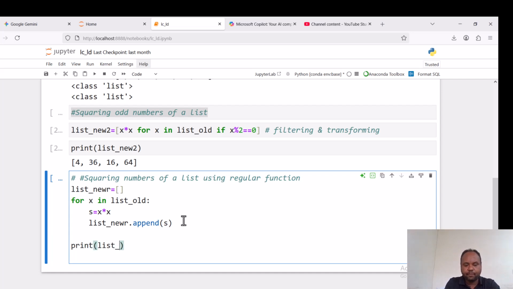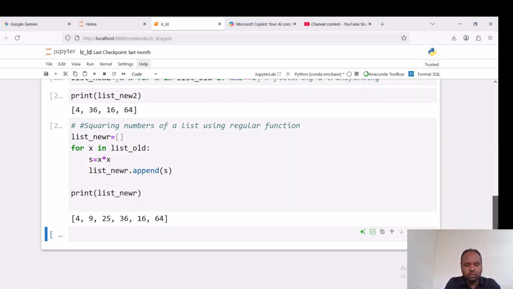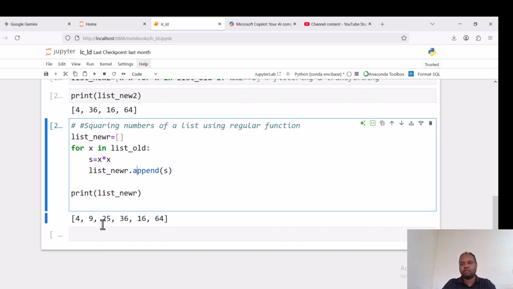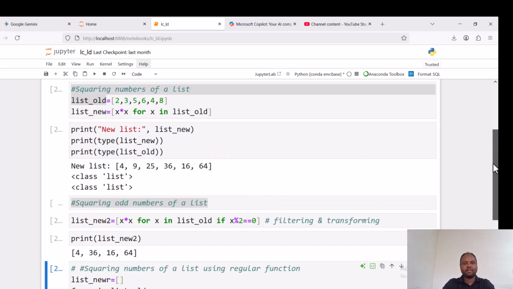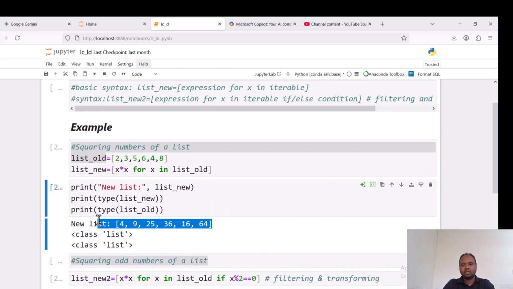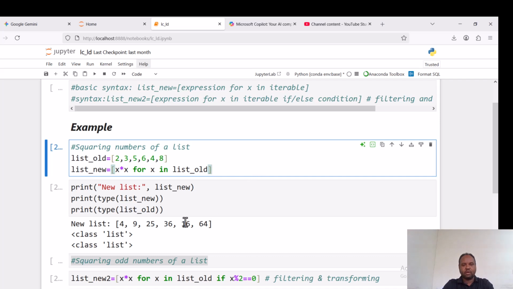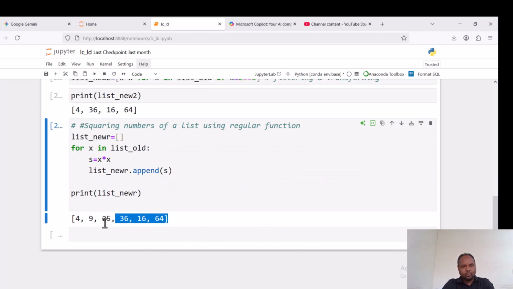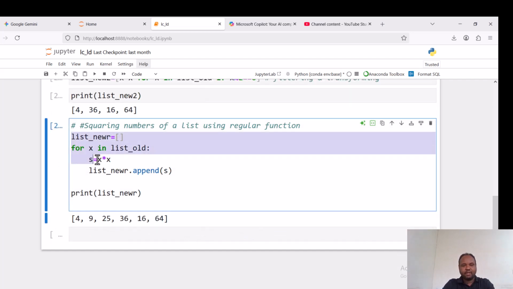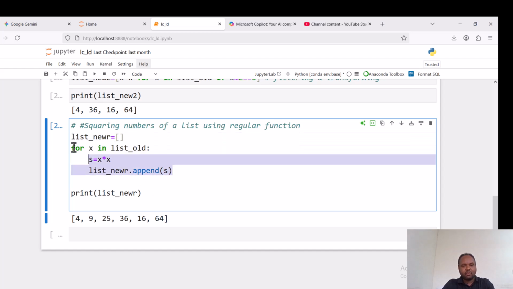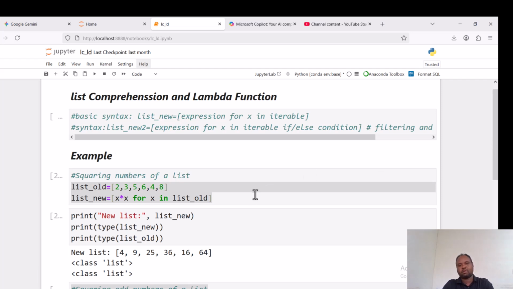Print list new. Right. These are nothing but the same result as this one, right? This result was the result of these two lines of code, but here the result of this one is the result of these instructions or codes 1, 2, 3, 4.